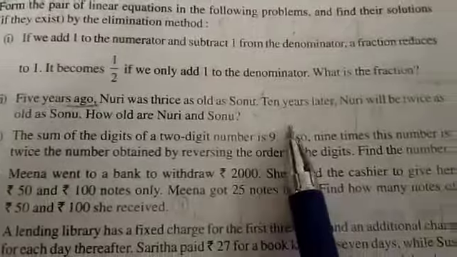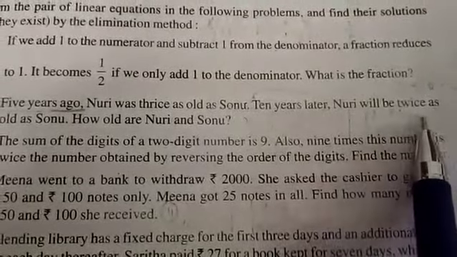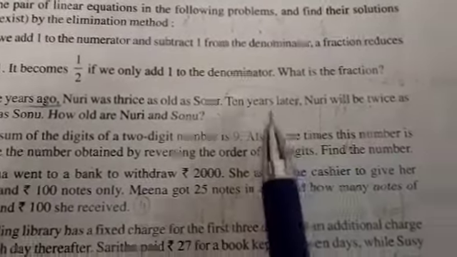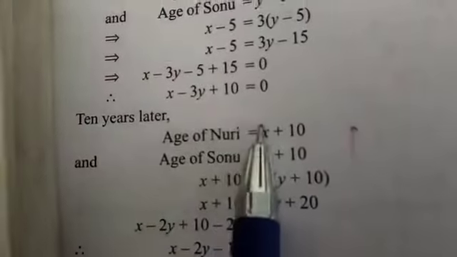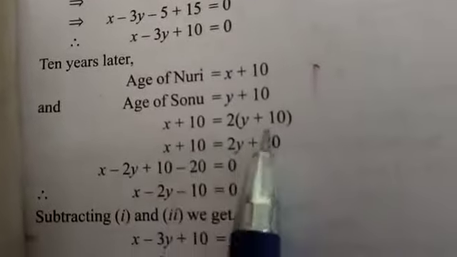X minus 5 equals 3 into Y minus 5. When we solve it, we can easily get the equation X minus 3Y plus 10. Then for the second equation, as given here, 10 years later, Nuri will be twice. So 10 years later, their ages will be X plus 10 and Y plus 10. So Nuri will be twice, which means we need to multiply 2 with Sonu's age. So X plus 10 equals 2 into Y plus 10.